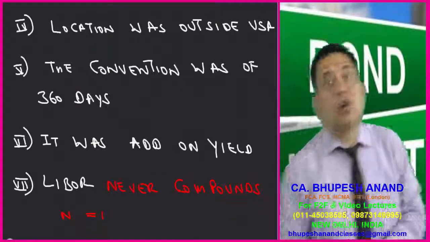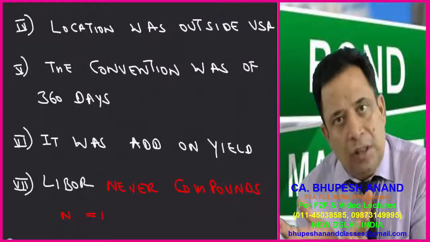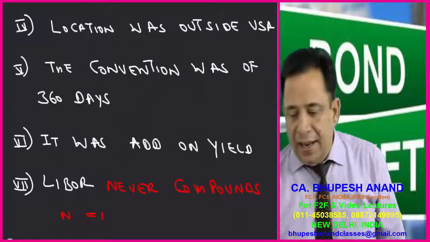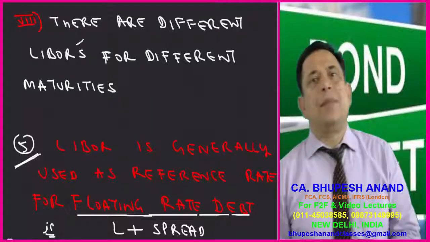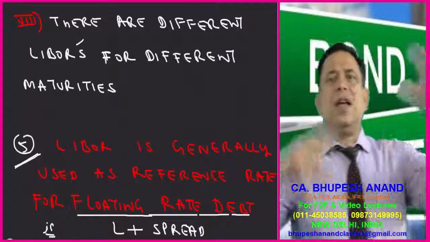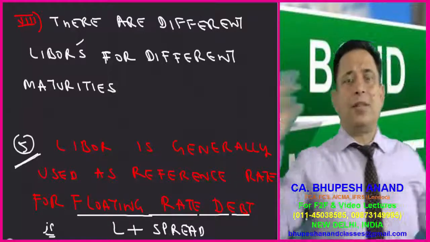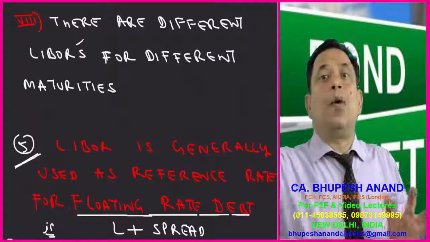The convention was of 360 days and it was added on yield. No doubt the spread is to be added, and Libor never compounds, that I have already told you. There are different Libors for different maturities, and all are different. We cannot multiply by 2 or divide by 2 to calculate the minimum Libor or the maximum Libor. All are separate. There is no compounding involved in that.